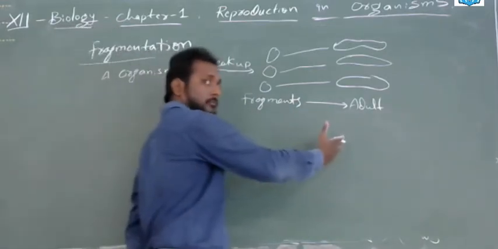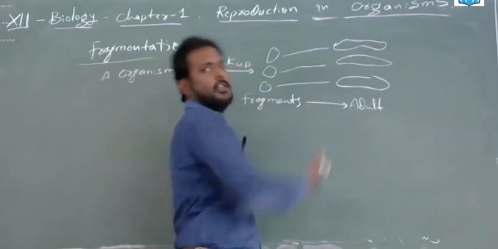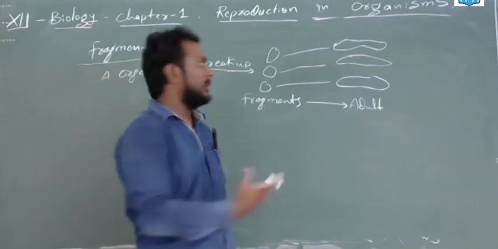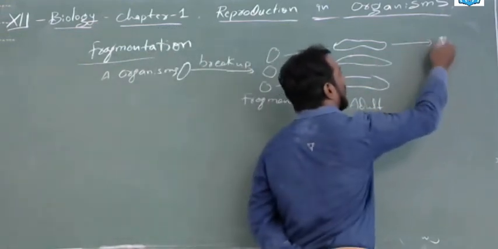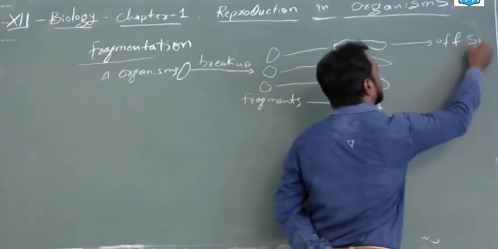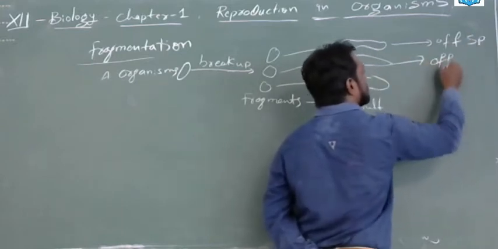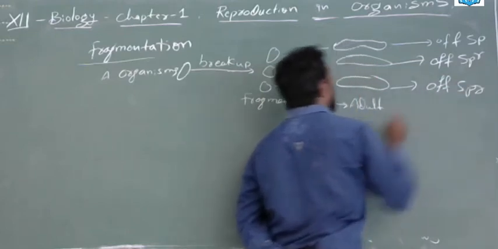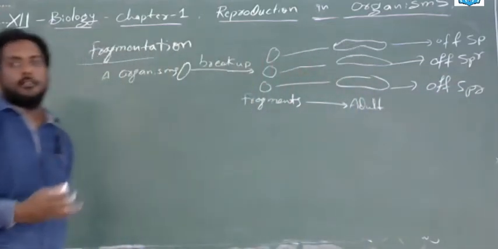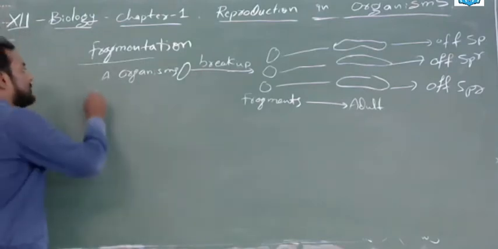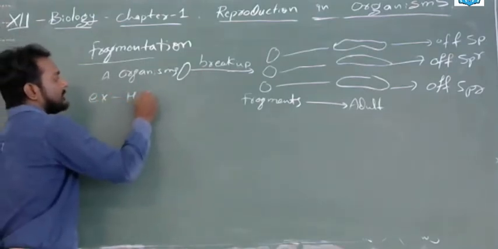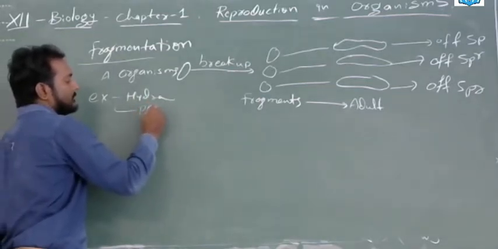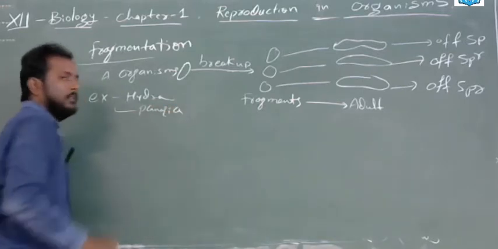So, up to this is okay. This is a general method. They are surviving, that is not important. The important thing is that they have to get the features of the real organism. It means again they should give rise to the offsprings. Then that is called fragmentation. Clear this point? Examples can be seen in Hydra and also the Planaria. Clear?